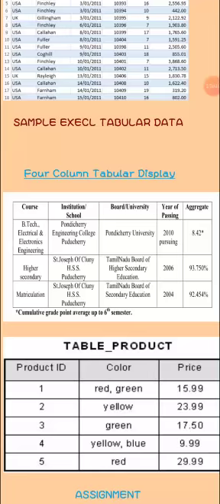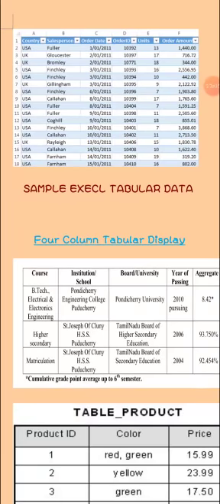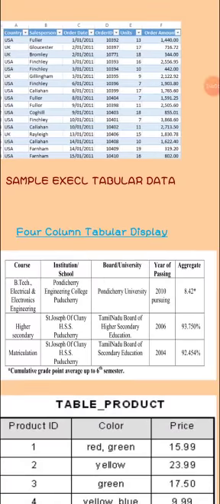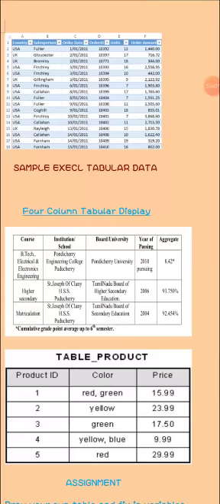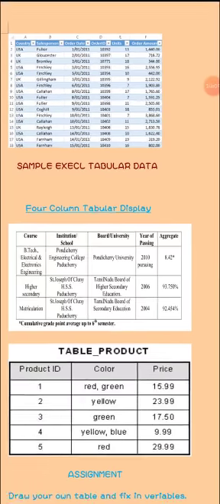Are you seeing what I'm saying? Look at it very well. This is how a simple tabulation of data looks. The first one is Excel data. The second one is a 4-column table display. Look at the next one there. It is also a table.